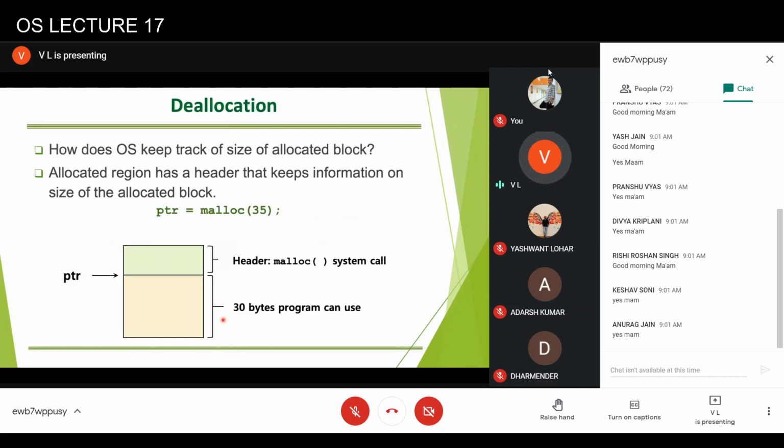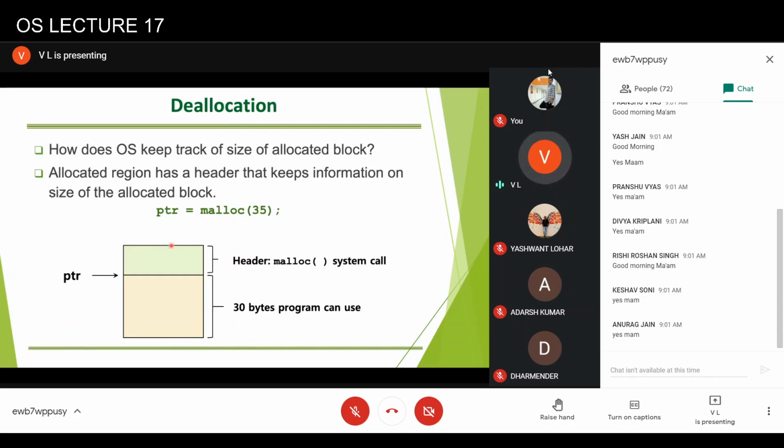Now the problem is, when you have all written these programs in C, there are two calls, malloc, that is memory allocation, and free. In memory allocation, you always specify the size, the number of bytes that you want to allocate. But when you use the free call, you do not specify any size. So naturally, when the operating system is allocating memory, it has to keep information somewhere about the size of the allocation.